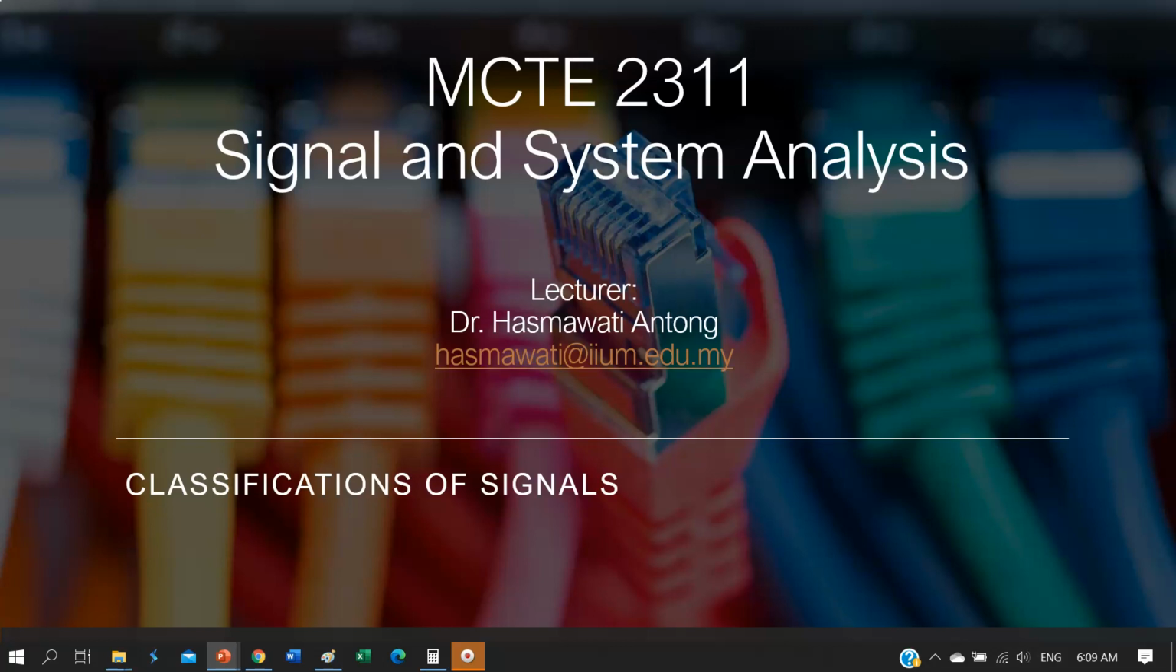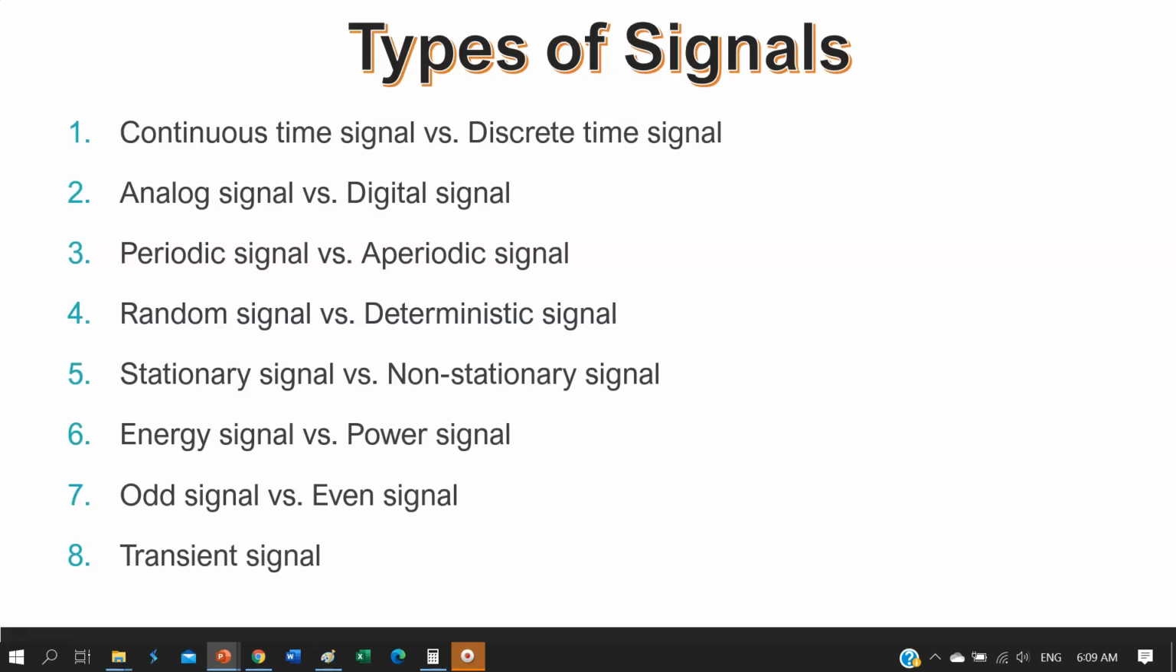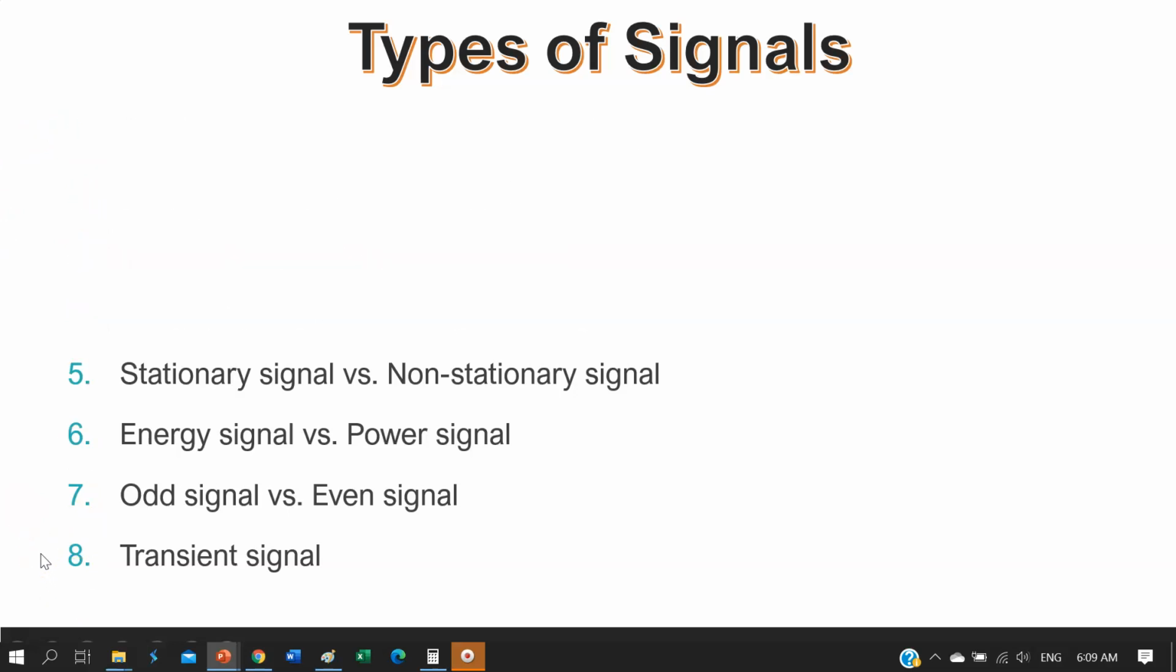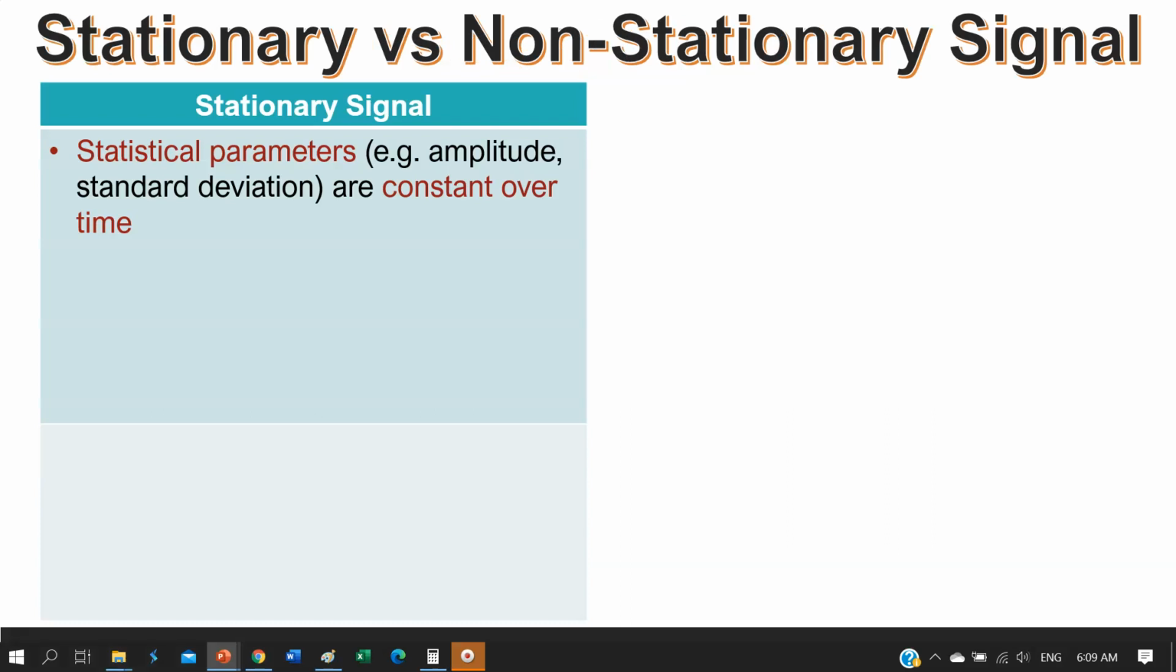In this video, I will talk about classification of signals part 2, which means from this classification of signals that we will look into in our course, I will talk about the second half of the types of signal. Let's start with stationary and non-stationary signal.